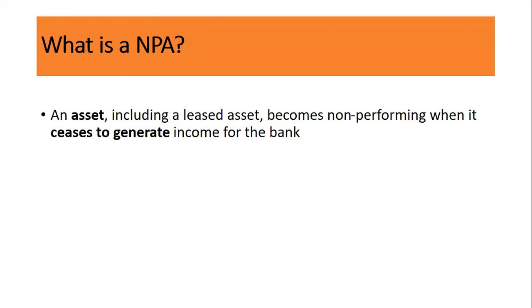So what is an NPA? An asset, including a leased asset, becomes non-performing when it ceases to generate income for the bank. So we know that after 90 days, an account becomes NPA and it ceases to generate income for the bank.